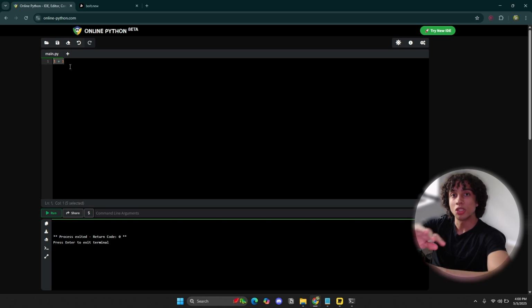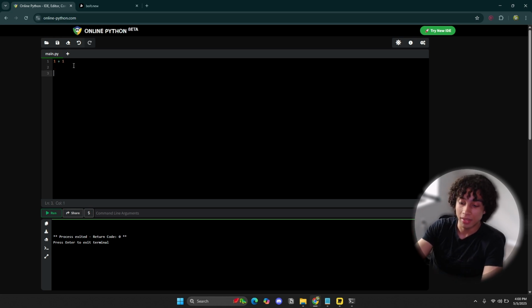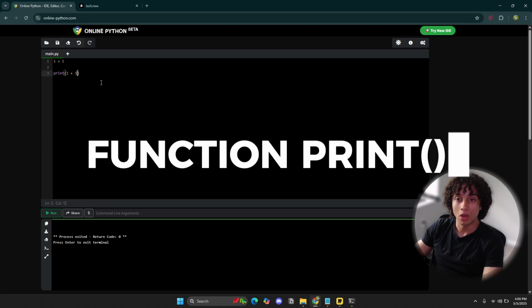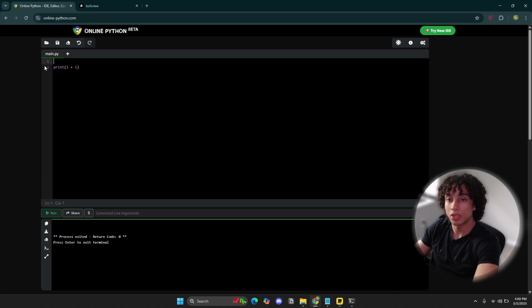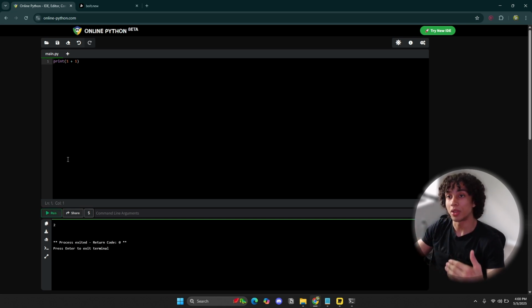But it's stored somewhere in the hardware, or on the website that is being hosted, or in a database. But I cannot see the results of that data. So if I want to get the result of that data, I need to pass this data into a function called print. And what this function is going to do is return the value or the calculation of that data to the console so that I can actually see what the value is. That's what the print function does.